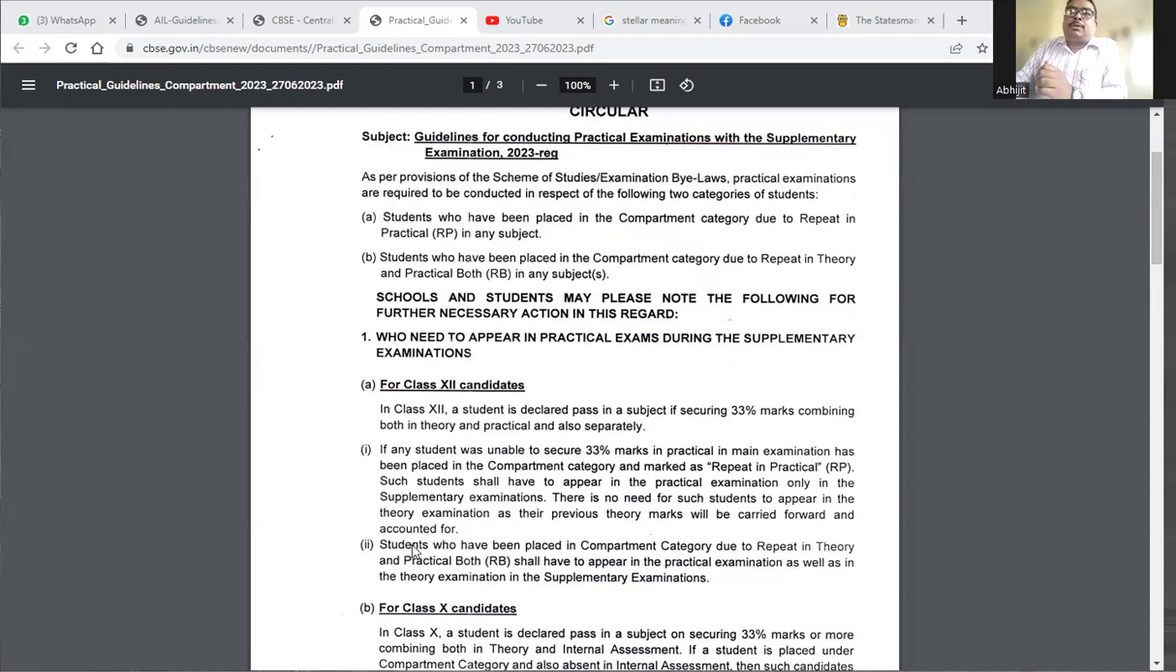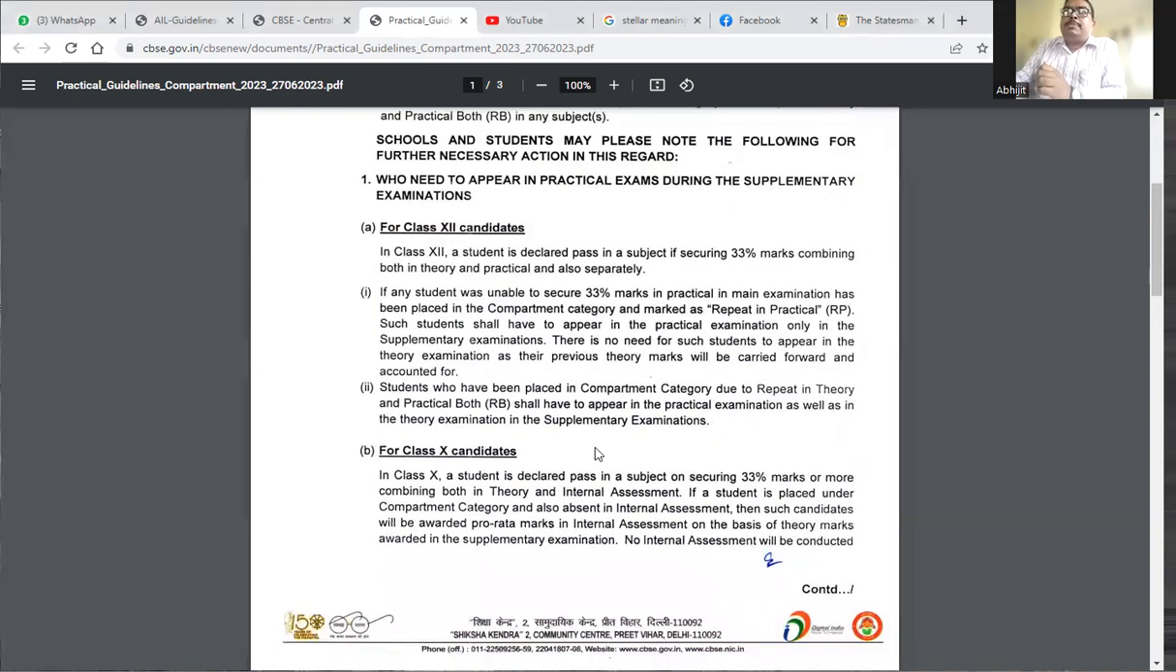And number three, students who have been placed in the compartment category due to repeat in theory and practical both shall have to appear for the practical examination. Few of the students who are repeating in both the theory examination and the practical examination need to appear for the practical examination in the supplementary examination. That is for class 12 criteria. Those who could not pass the class 12 practical examination need to sit in the examination.